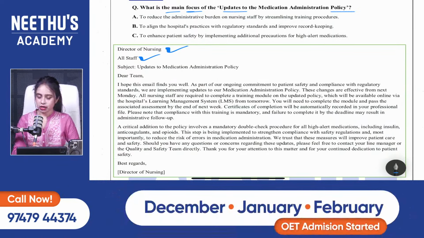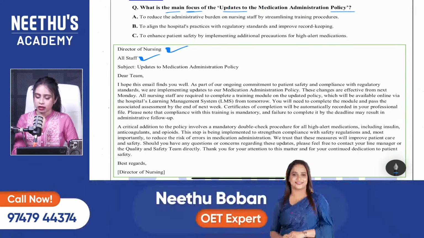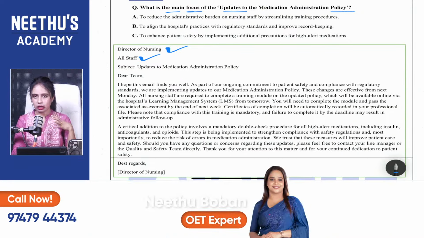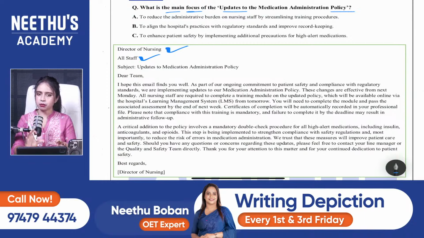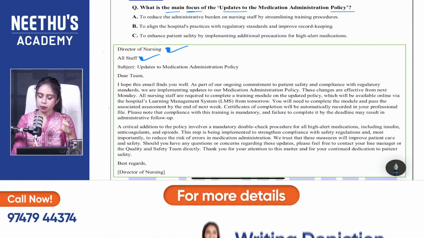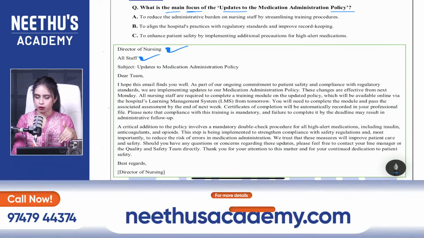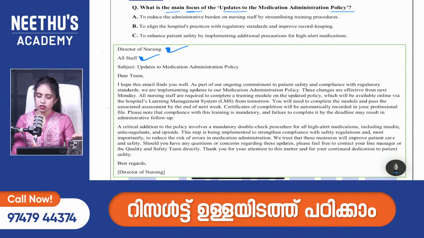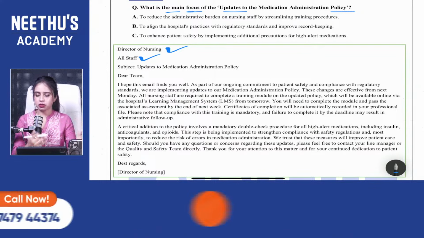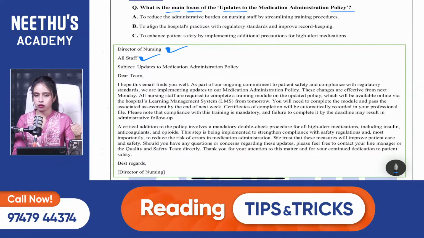Then let's decide which category. So this is all about updates to the medication administration policy. From this text as well as from the question, I think this is a policy they are sending, about updates or changes that have happened to the policy, and they are sending it to all the staff in the hospital. This is information to them about the changes they have made in this policy.